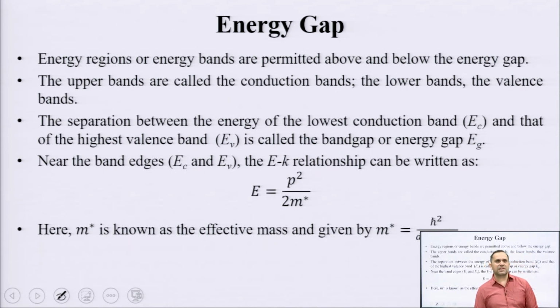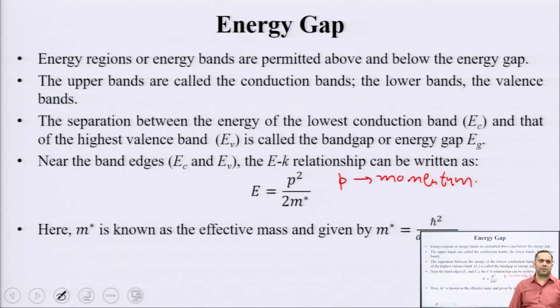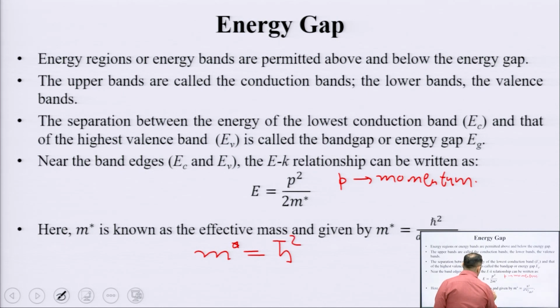And near the band edges, the E-k relationship which we have just seen on the previous slide is given by E equal to p squared by 2 m star, where p is the momentum of an electron and m star is what is known as the effective mass, given by h bar squared divided by the double derivative of energy with respect to k.